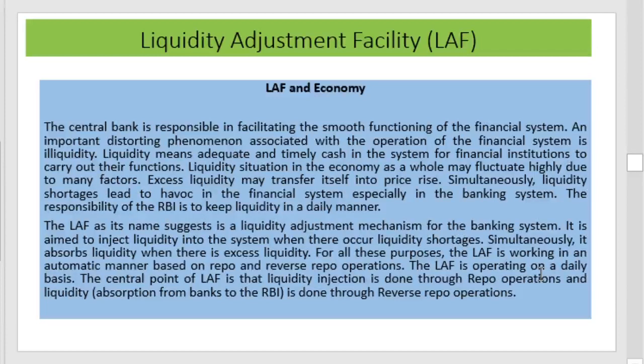What is liquidity? Liquidity means adequate and timely cash in the system for the financial institutions to carry out their functions. This is the meaning of liquidity.